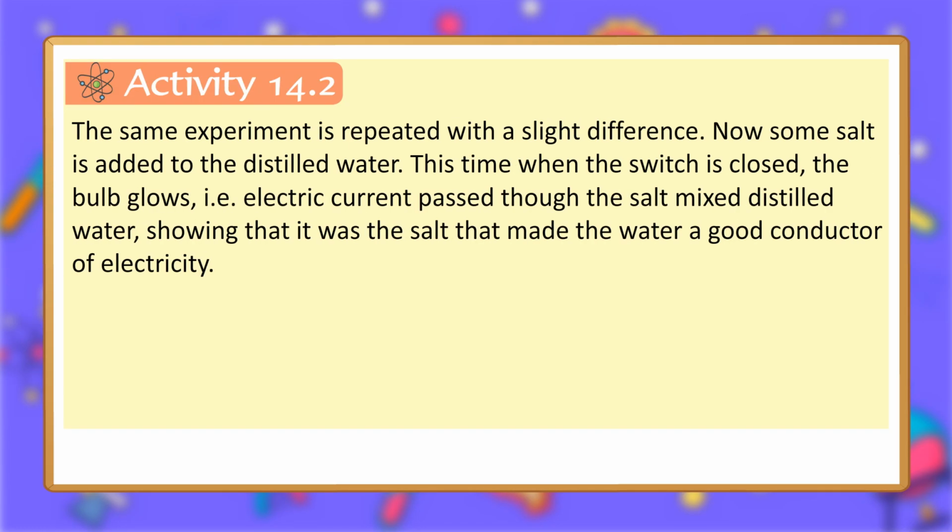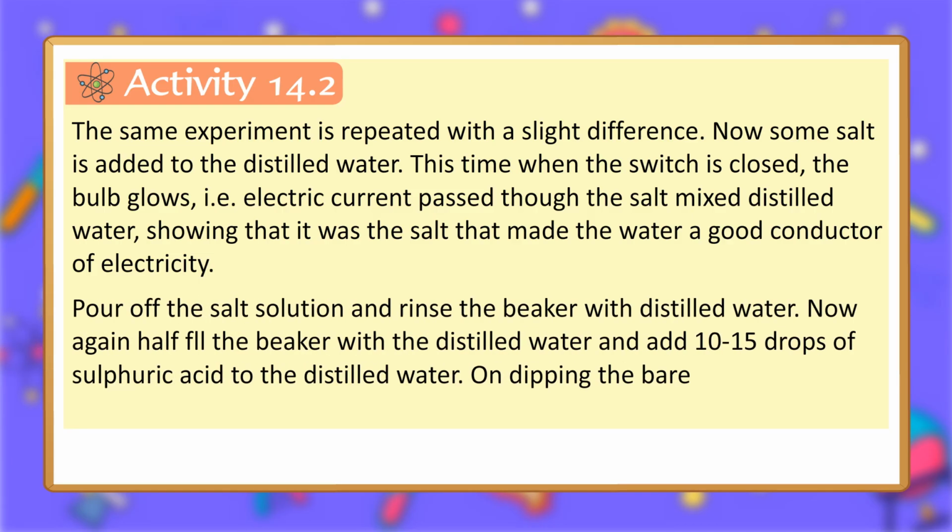Activity 14.2. The same experiment is repeated with a slight difference. Now some salt is added to the distilled water. This time when the switch is closed, the bulb glows, i.e. electric current passed through the salt mixed distilled water, showing that it was the salt that made the water a good conductor of electricity.